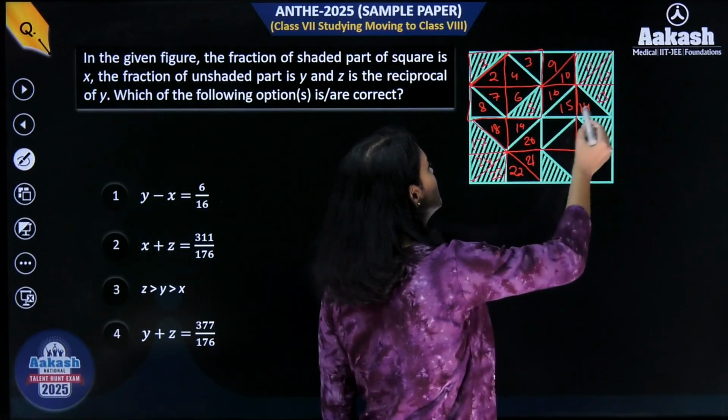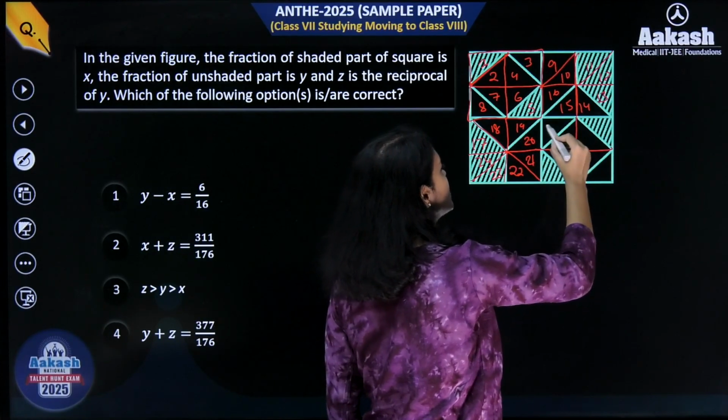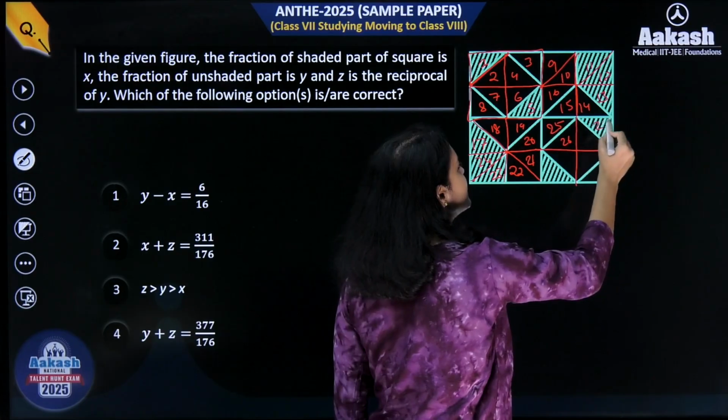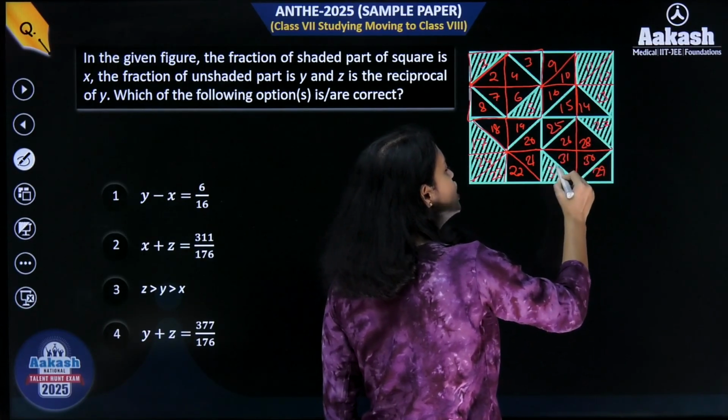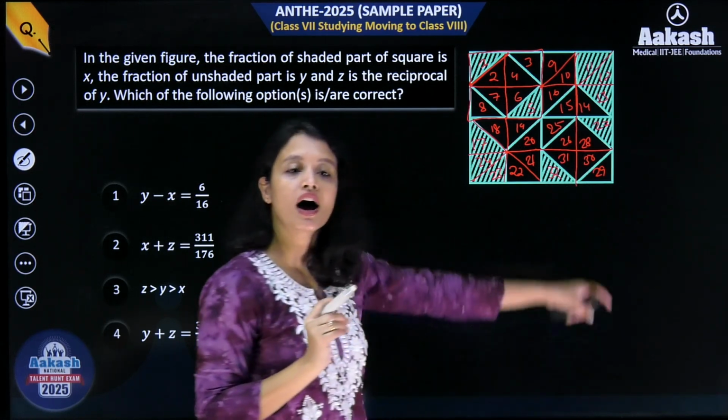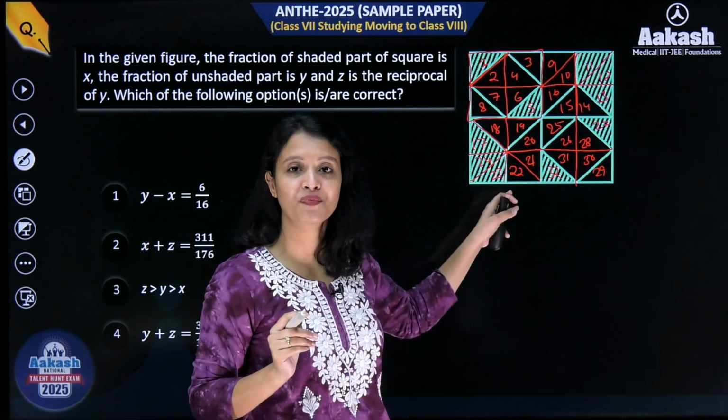अब let's just see here. 24 तक जा रहा था ना. So 25 26 27 28 29 30 31 32. So total parts now for this entire figure is 32.